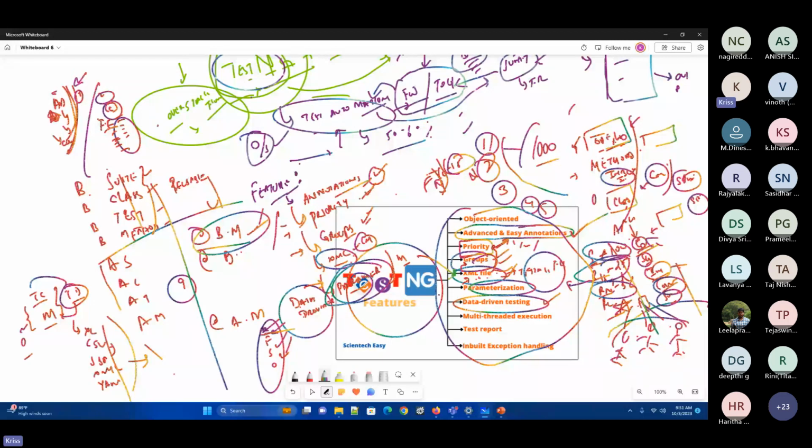See, the name itself says it: data driven means with the help of the data it is driving. Keyword driven uses keywords, which are different. So this makes your script so generic that it does not depend upon certain data. It externalizes the data, so you can store the data in any format and still use it for your scripts. That is why it is called data driven testing, which is done with the help of parameterization. This is one of the most important features of this test engine.